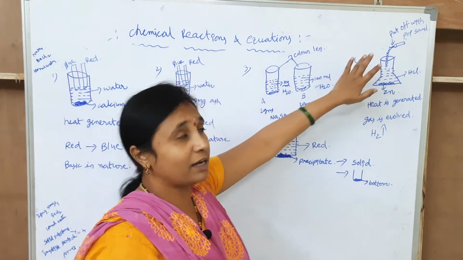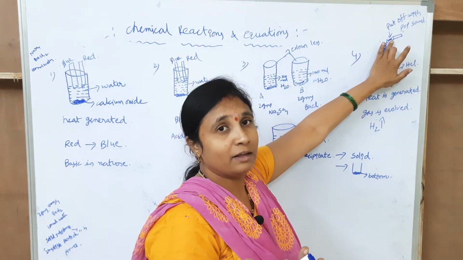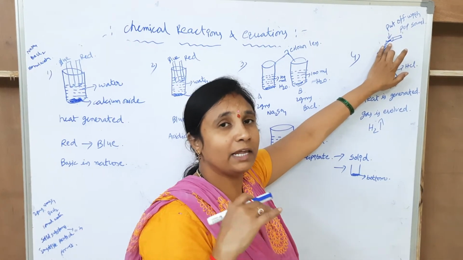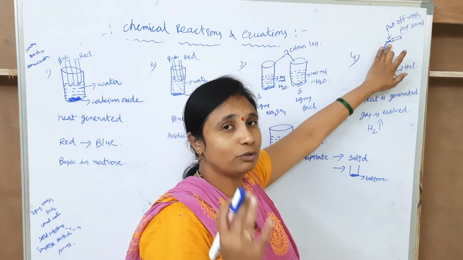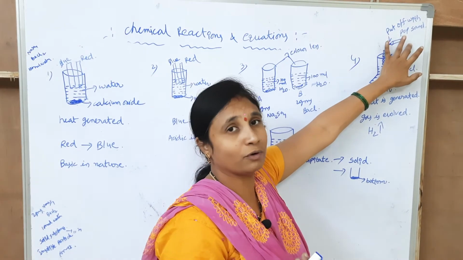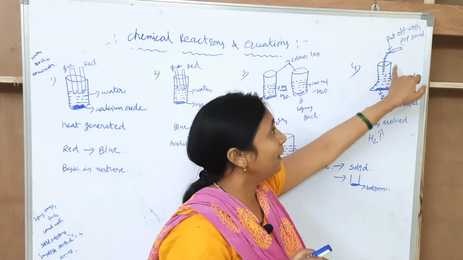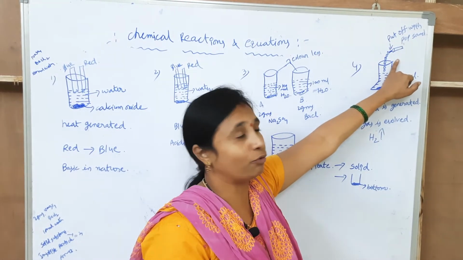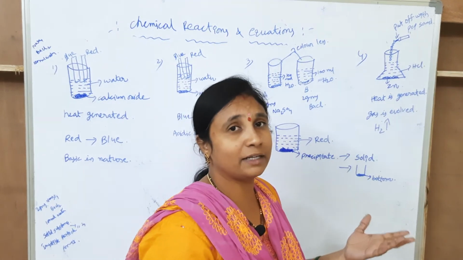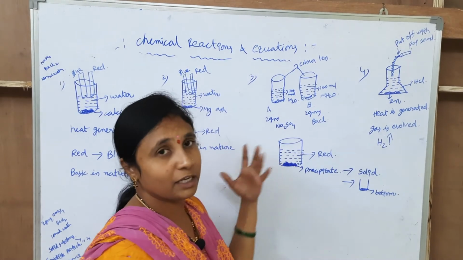Okay, if the released gas is oxygen, the candle will burn more brightly. If the released gas is carbon dioxide, the candle will be put off without any sound. If the gas is hydrogen, the candle will be put off with a pop sound. If the candle is put off with a pop sound, the generated gas is nothing but hydrogen. If the candle is put off without any sound, then that gas is carbon dioxide. If the candle burns more brightly, then the released gas is oxygen. Is it understood? These are the examples of the chemical equations.